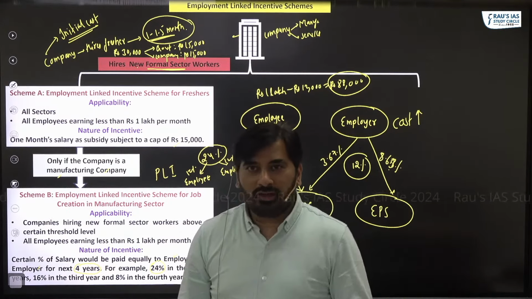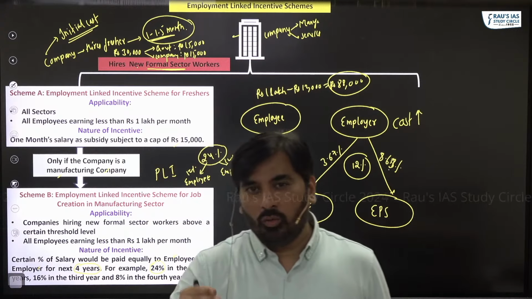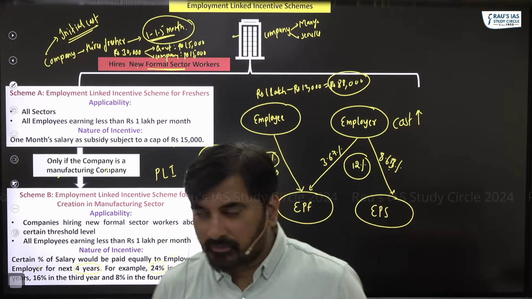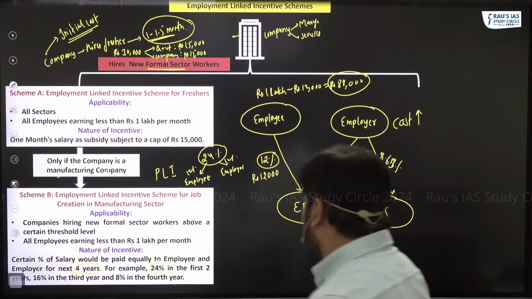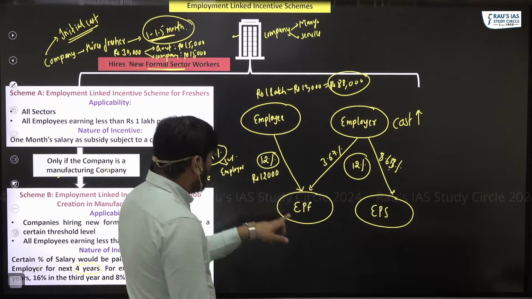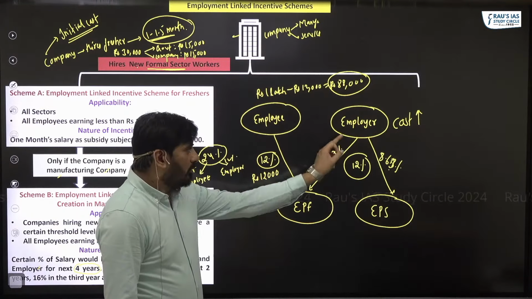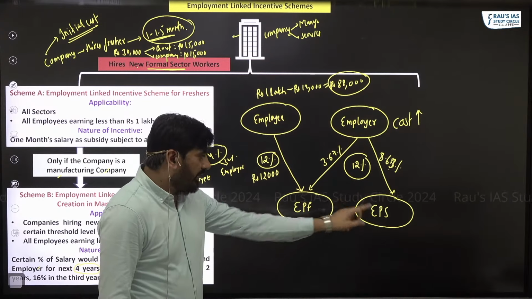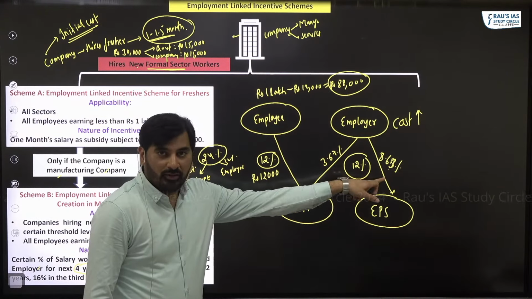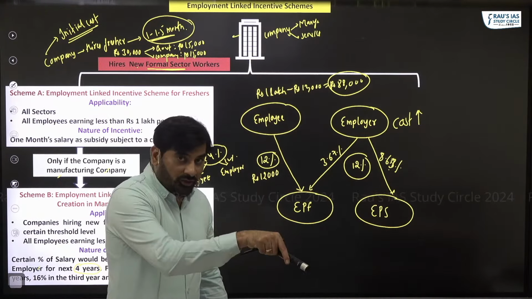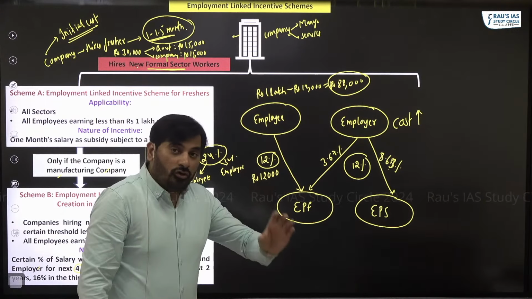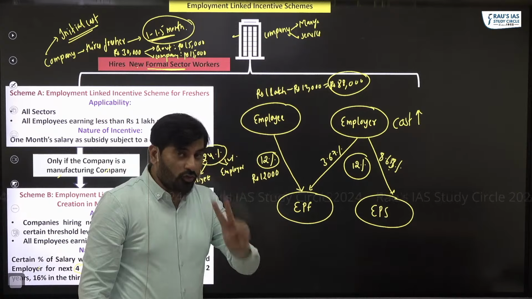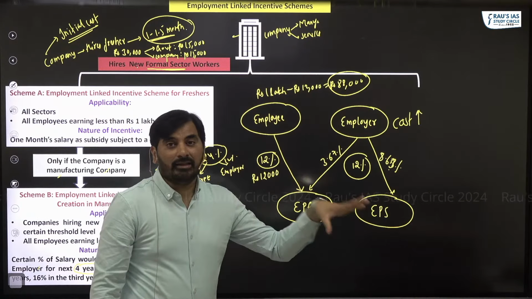My question to you is, why is it 12 and 12? Look there, what is the contribution of employee? The contribution of employee to EPF is 12%. The contribution of employer to EPF and EPS is how much? 12%. So whatever contribution they are required to make to the social security schemes, that contribution, at least for the first 2 years, is paid by the government.